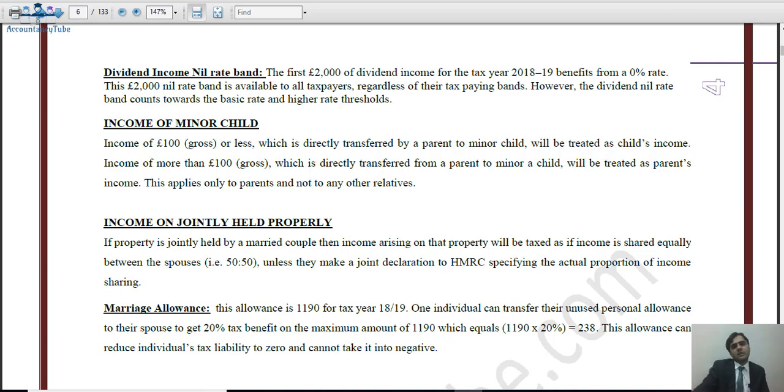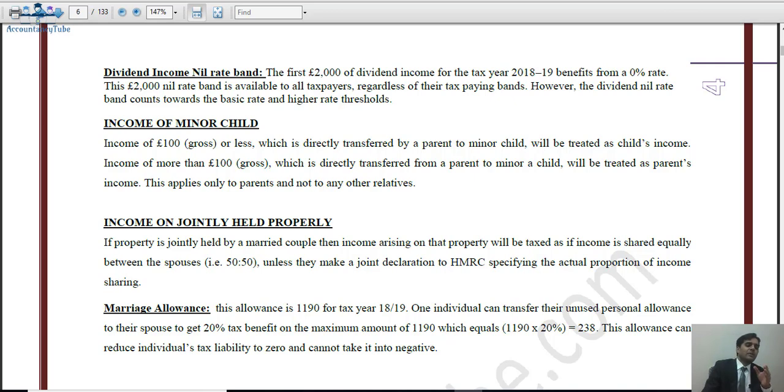Sometimes individuals, in order to pay less tax, because their income is more than the personal allowance, want to reduce it down to the personal allowance so that they do not have to pay any tax. In that case, they transfer some amount to their minor child. Now if they are transferring to their minor child, then of course it is their own income. It is not the child's income. They are just doing it to avoid the tax.